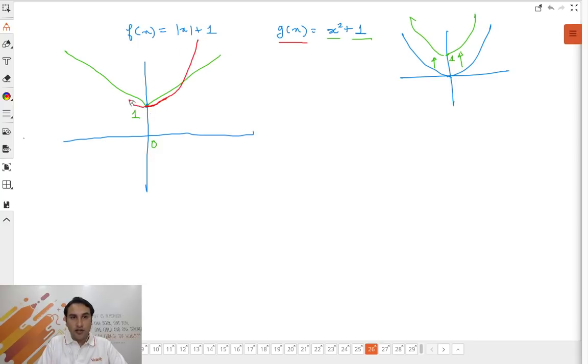But guys, do you realize I took care of one concept which we learned in the beginning of the class? What concept did I take care of? Which graph is higher, which graph is lower? I knew that. Look at this green graph. The green graph is x plus 1 between 0 to 1. Mod x is x.